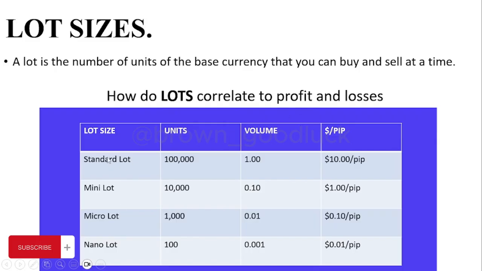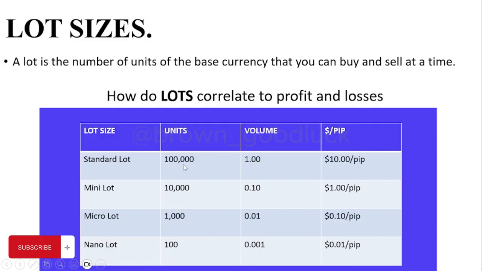We have the standard lot of 100 units, right? One lot size equals 100 units. In other words, a standard lot. So it's simply telling you that for every one pip, you're making $10. So if Euro USD makes 2 pips, you've made what? $20 using this lot size, right? Then this is the unit you're able to accumulate, the units of the currency you're able to accumulate.